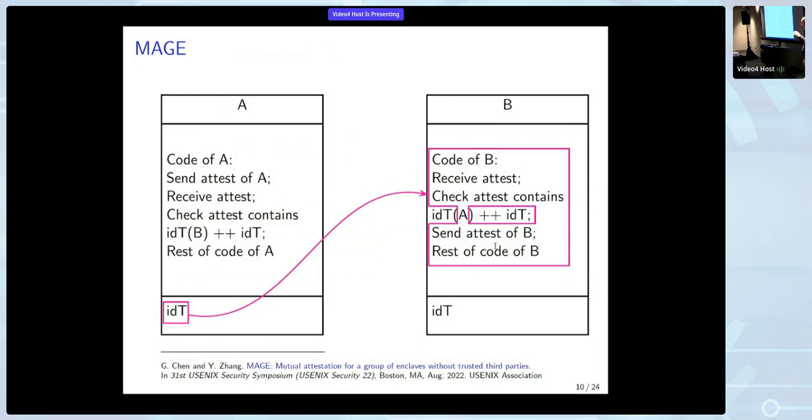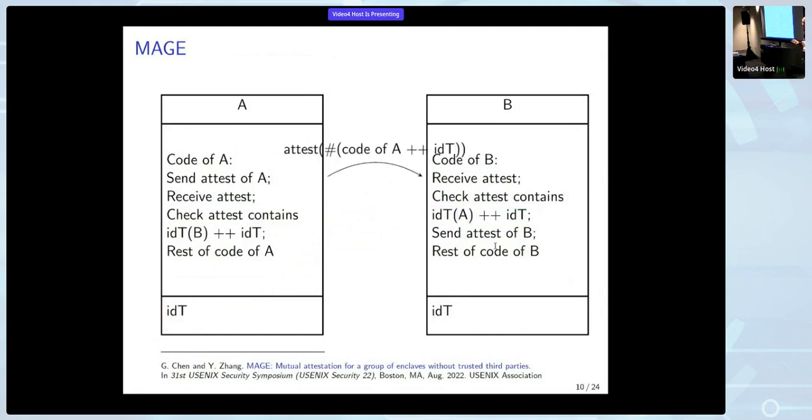And then once this pre-compiled identity table is compiled, we just concatenate it at the end. And then we don't just send an attest of the code of A, but an attest of the code of A concatenated with this table of identities, which is the same for each of these components.